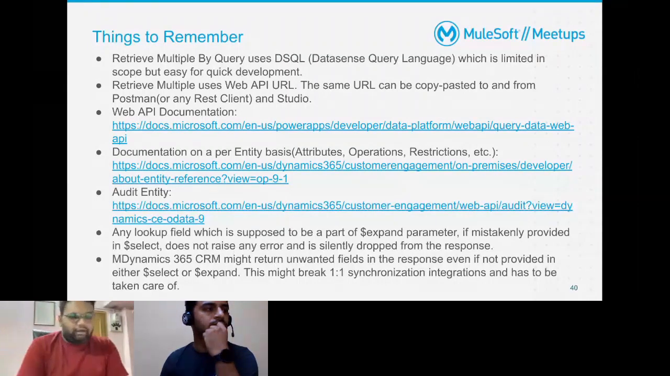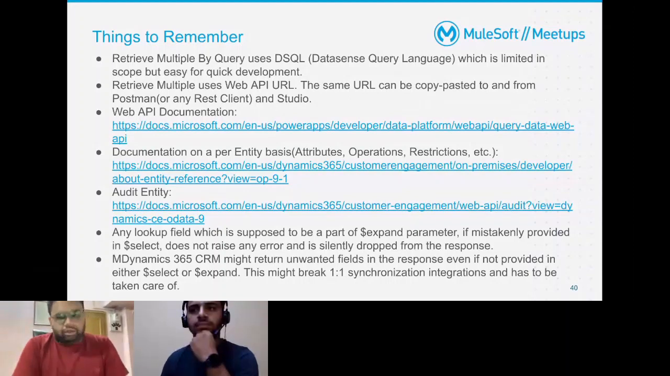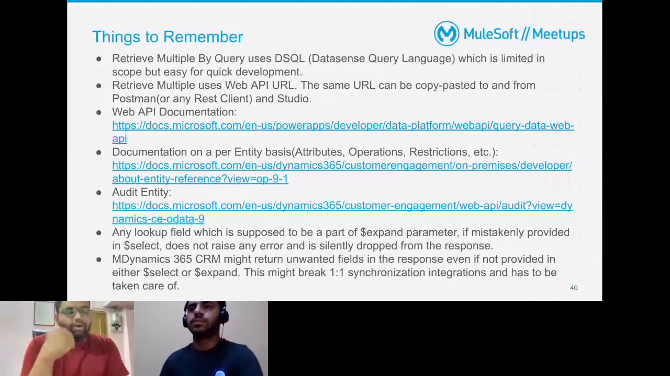Now, any lookup field, and this is a very strange operation, I'll probably show it with a demo as well, is supposed to be part of an expand parameter, for example created by or owner. That record is in a separate table connected with a foreign key. If you supply that field inside the $select parameter, it's not going to raise any error.